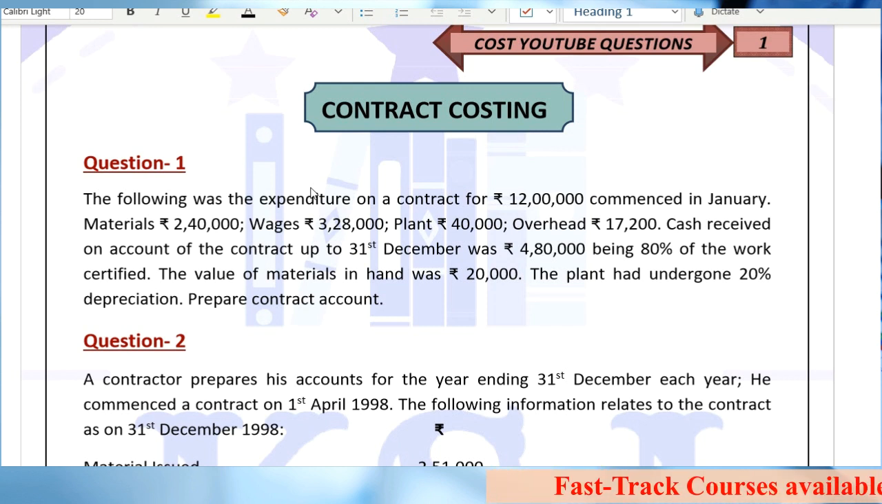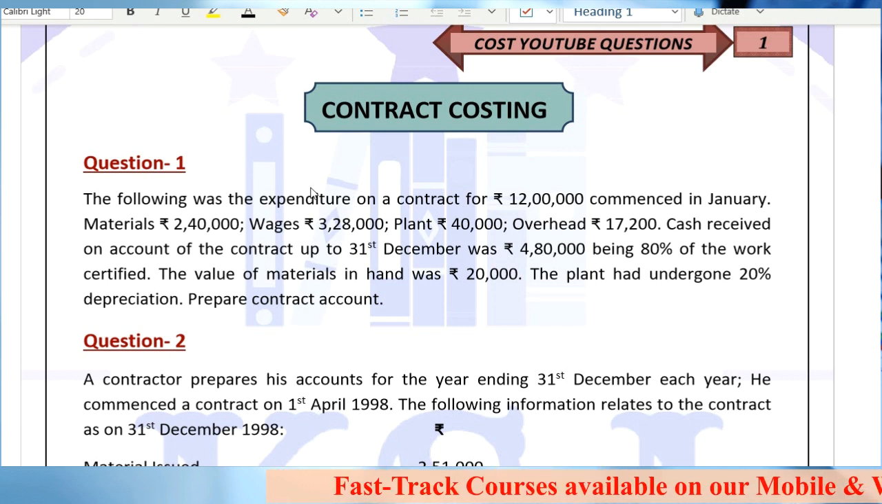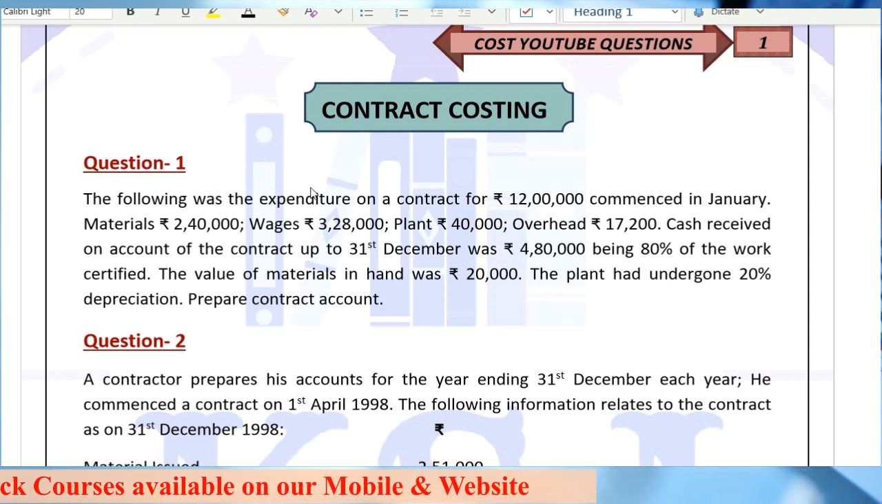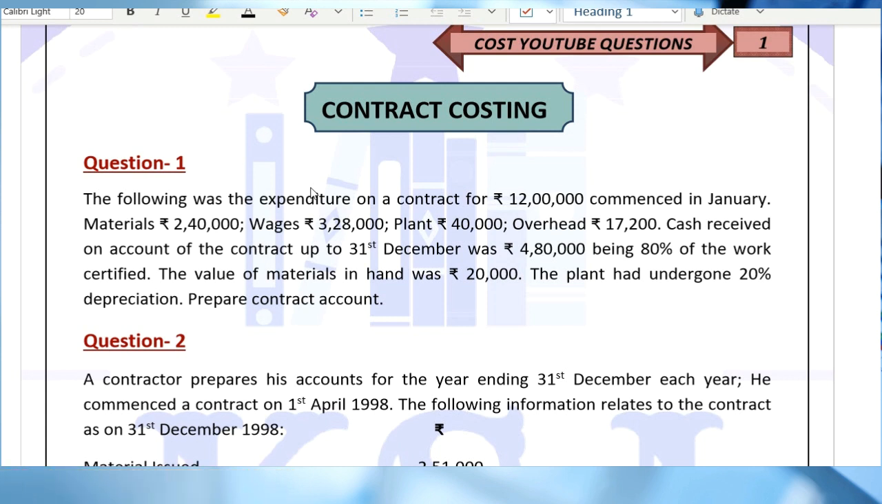Now, what we are going to do in this lecture is cover the practical part of contract costing. Then we will discuss some of the conceptual parts that are left, like the estimated profit and the escalation clause, right? We'll keep covering. First we'll be doing the practical part of contract costing, right?